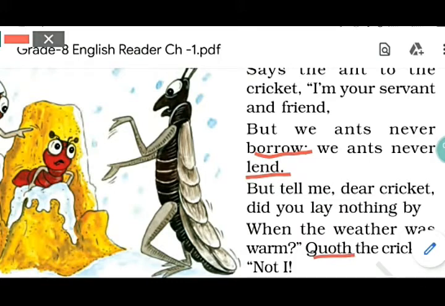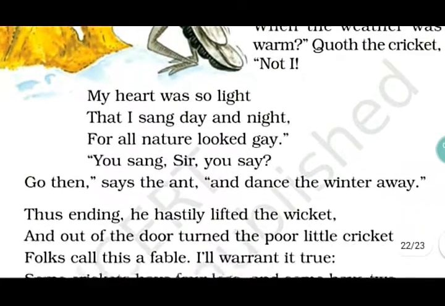Next is the word which we were mentioning: lay nothing by. Lay nothing by means save nothing for the future. This was said by the ant: but tell me dear cricket, did you lay nothing by? So this was said by the ant.